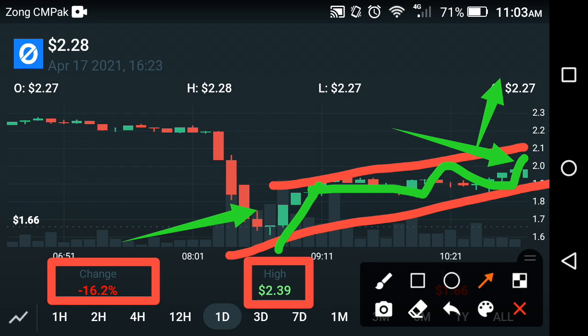What's your opinion about 3 USD OGN? Is it a best target of OGN or not?